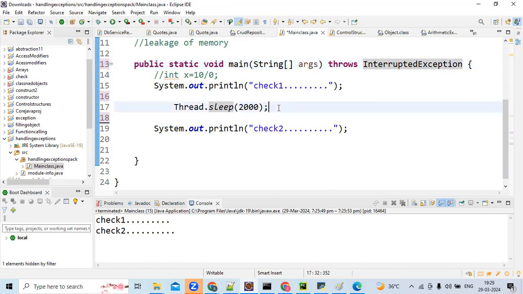See, you're not getting an error. Again, I'm repeating: you can handle it by using try-catch or throws. But if you're not doing anything, you will get a compilation error for a checked exception. That's what I told you earlier. But for unchecked, even if you don't handle it, you won't get any error. Am I correct? Please keep this point in mind.